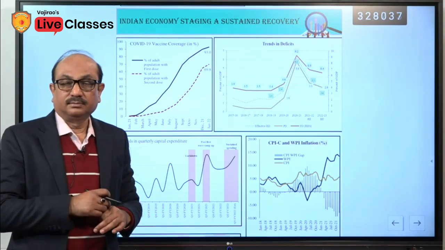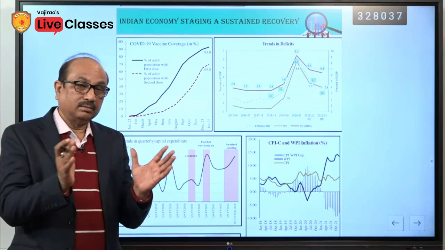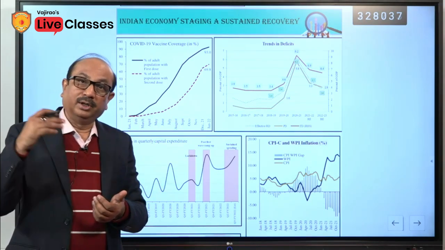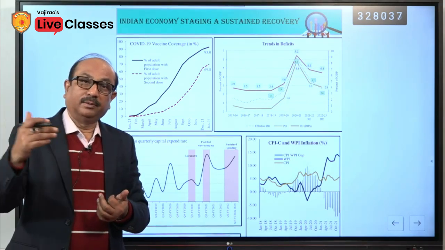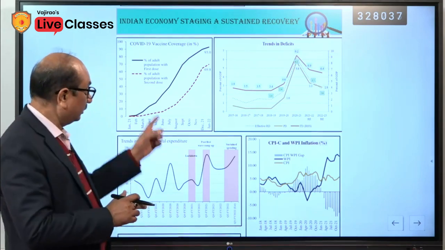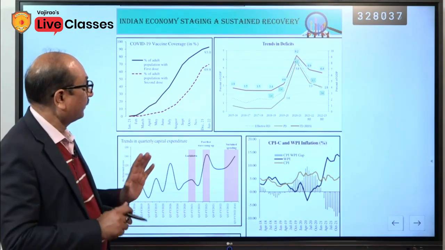Just consider the size of our population as compared to the developed countries of the world. Even after that, it has been done and it shows that it is a big achievement.